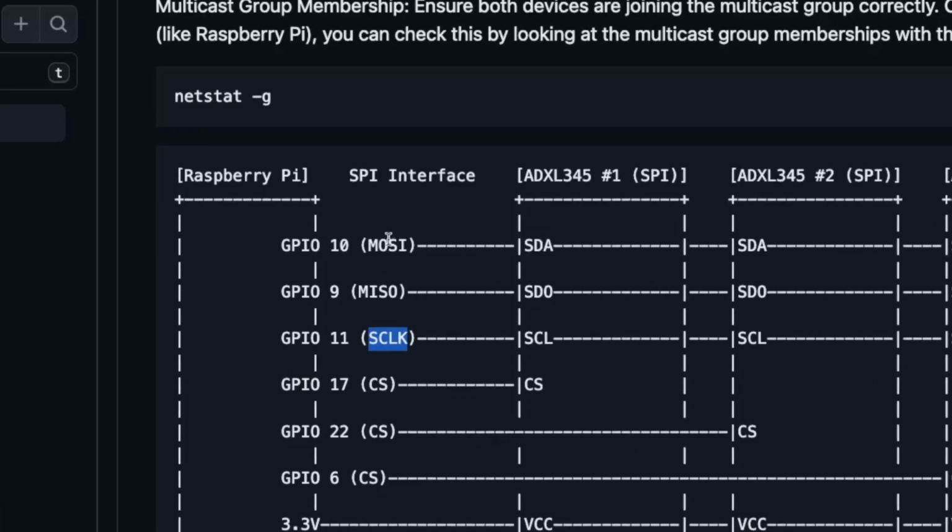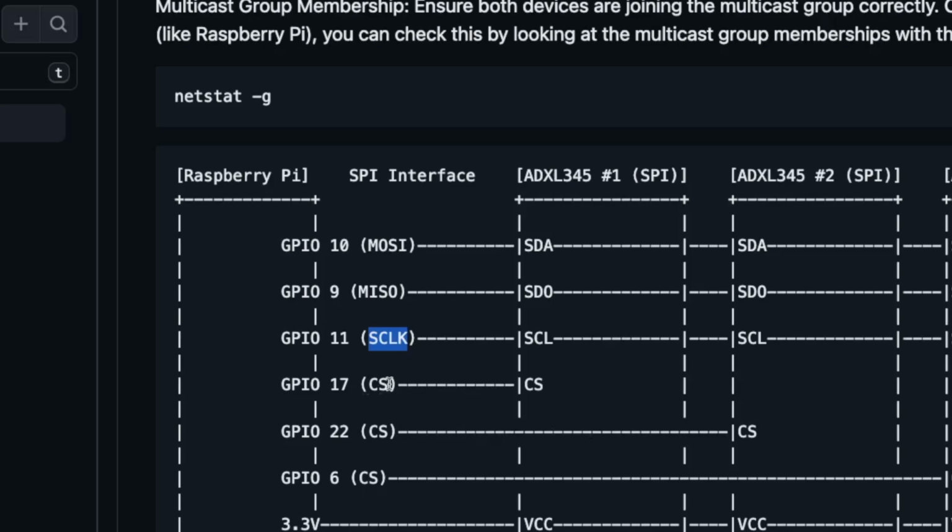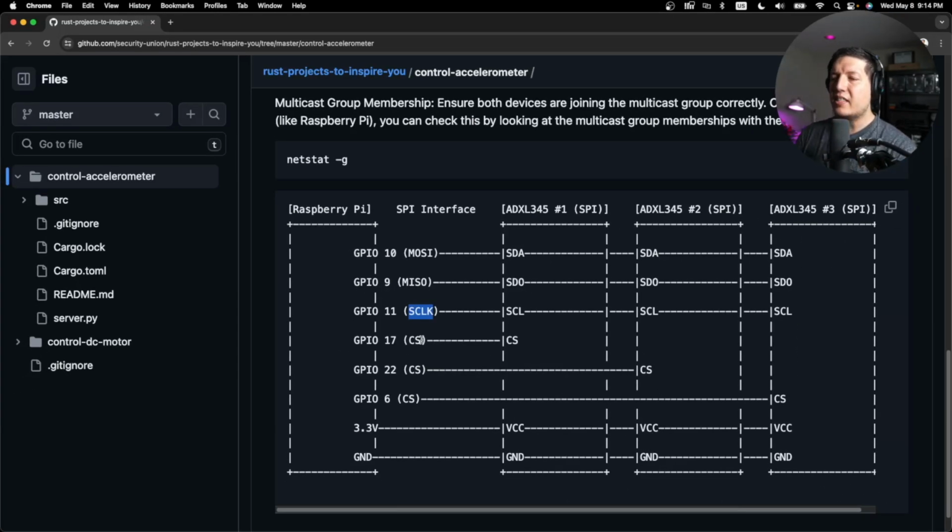So MOSI means master out slave in, and this is the pin that the Raspberry Pi will use to send data to all these devices. And then MISO means master in slave out, and this is how the slave devices communicate with the master. And then you have SCLK, which is the serial clock. That means that all devices have to be synchronized and use the same clock to communicate back and forth. And finally, you have CS. CS is chip select. And I'll show you in the code, but basically it means that the Raspberry Pi can select which accelerometer to talk with, and it will silence the other accelerometers.